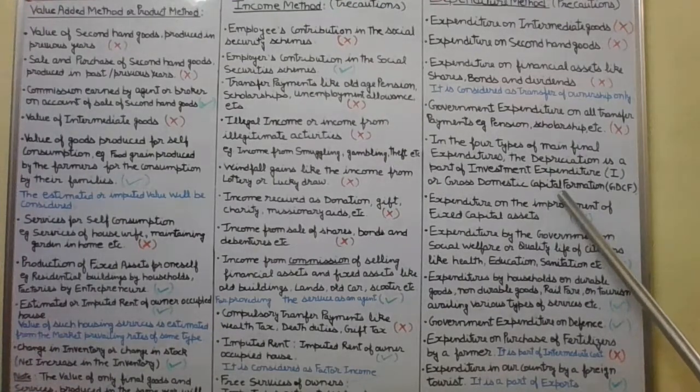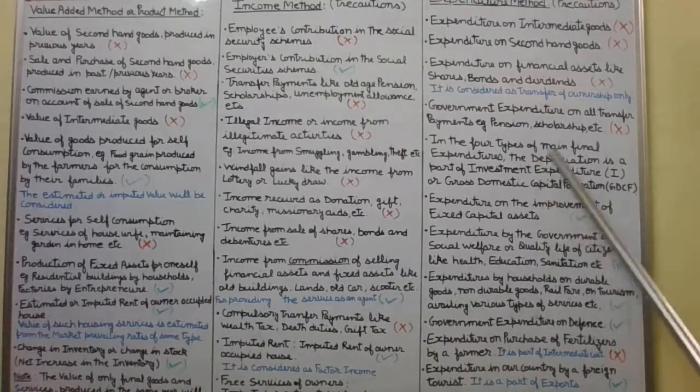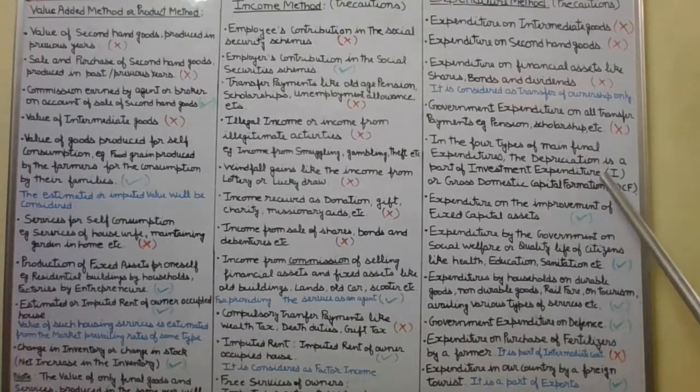And when the production process is there, the depreciation is there in these plant, machineries, tools, and other fixed capital assets which are being used in the production process. So in this I, the depreciation exists.